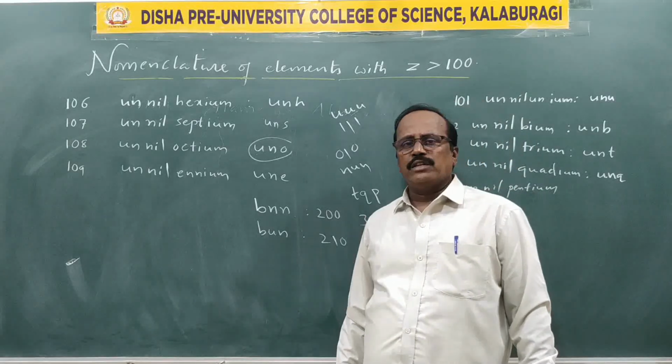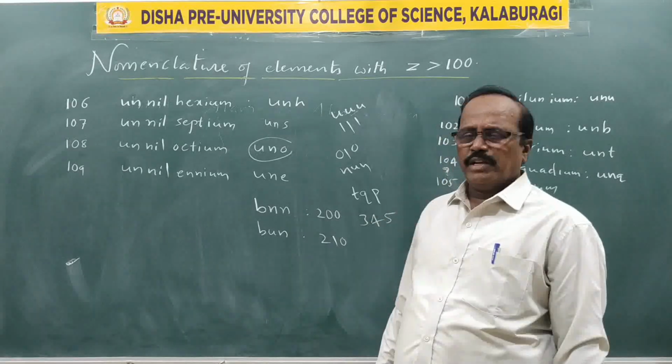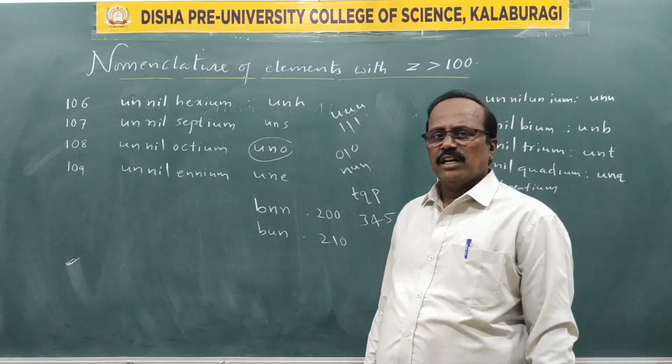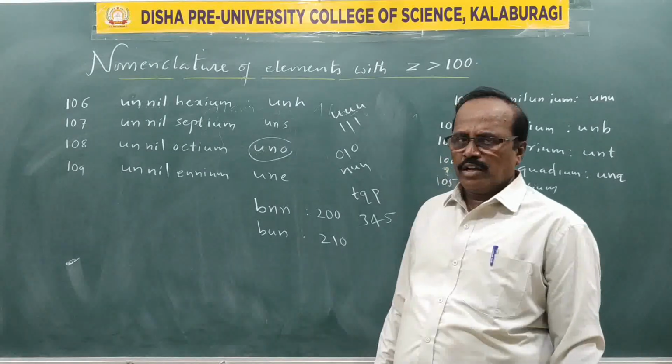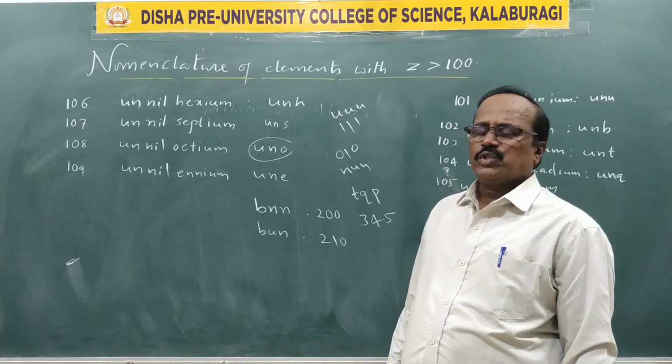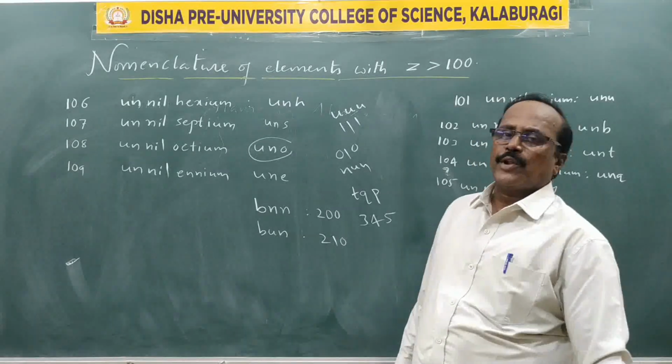So atomic weight in Mendeleev's work was replaced by atomic number, and it became the modern periodic law. Then we switched over to the present long form of the periodic table.